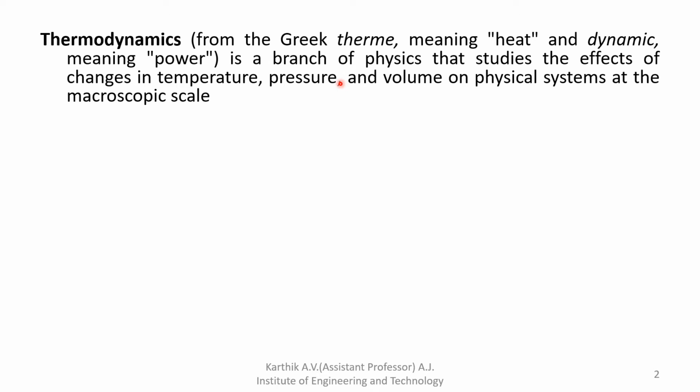There are different heat transfer processes. The first is conduction, convection and radiation. Different temperature changes and exchanges take place. We'll discuss that in later classes. So what is conduction, what is convection, and what is radiation? Conduction, as I already mentioned in the previous class, is the heat exchange that takes place between two solid surfaces when they are in contact with each other. I hope all of you understood what thermodynamics is.